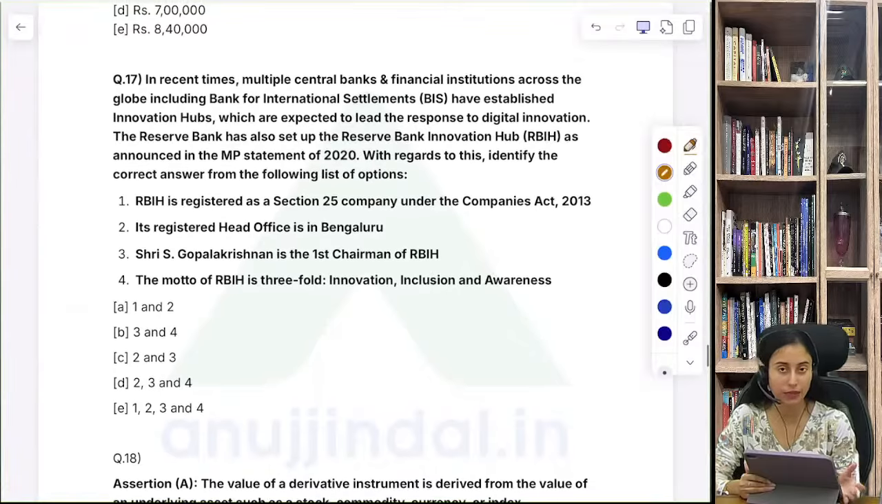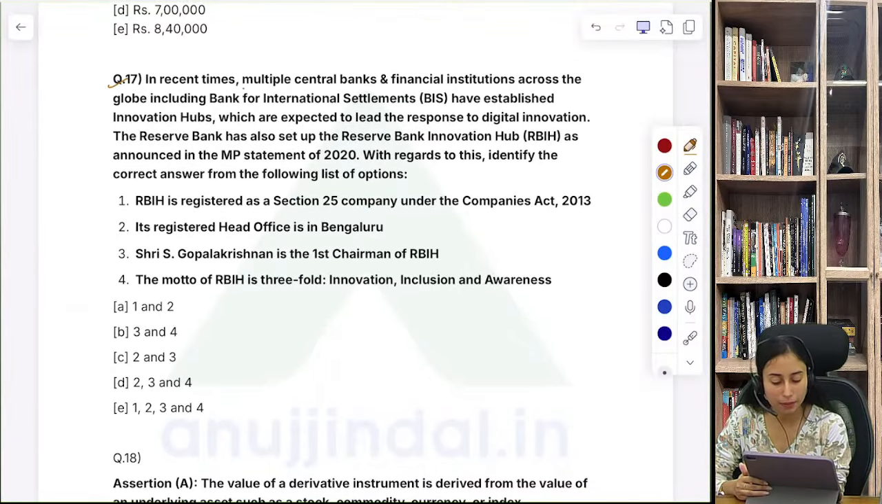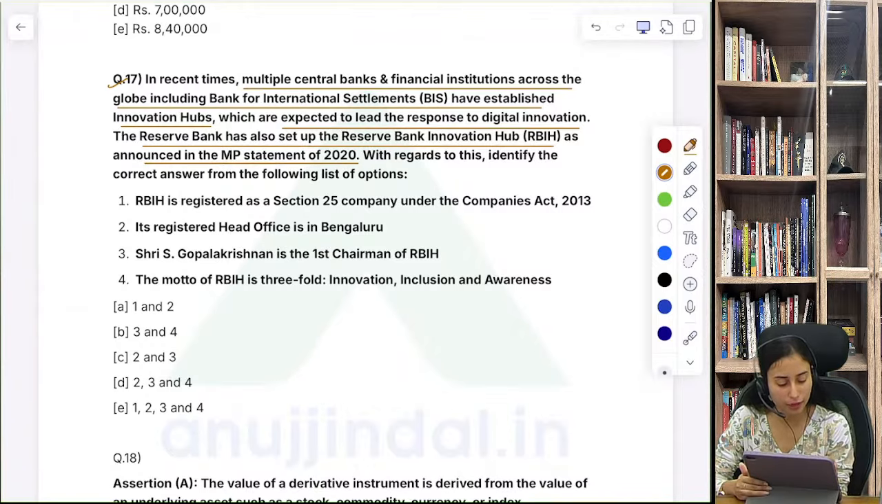Question number 17. In recent times, multiple central banks and financial institutions across the globe, including the Bank for International Settlements, have established innovation hubs, which are expected to lead the response to digital innovation. The RBI has also set up the RBIH, that is Reserve Bank Innovation Hub, as announced in the Monetary Policy Statement of 2020. So this is very important information that you can simply remember as static information.